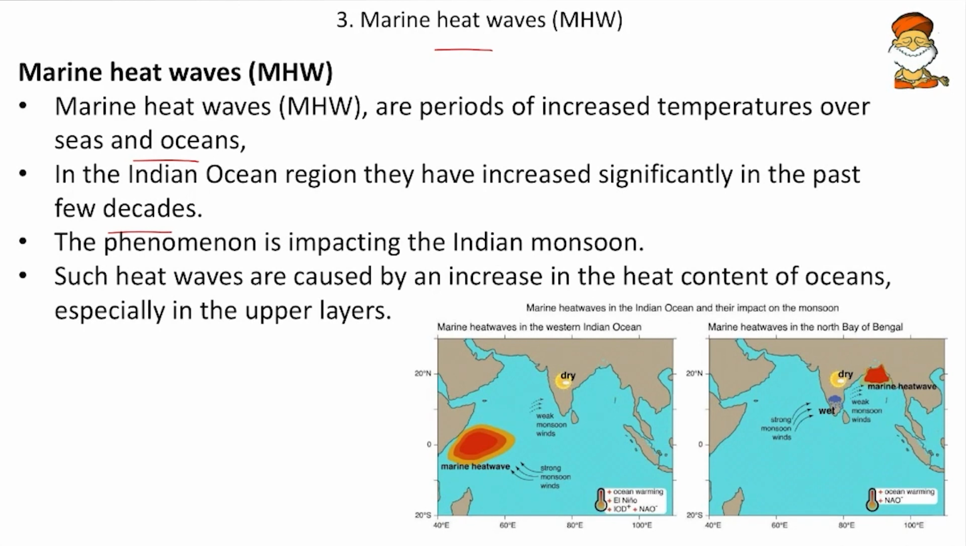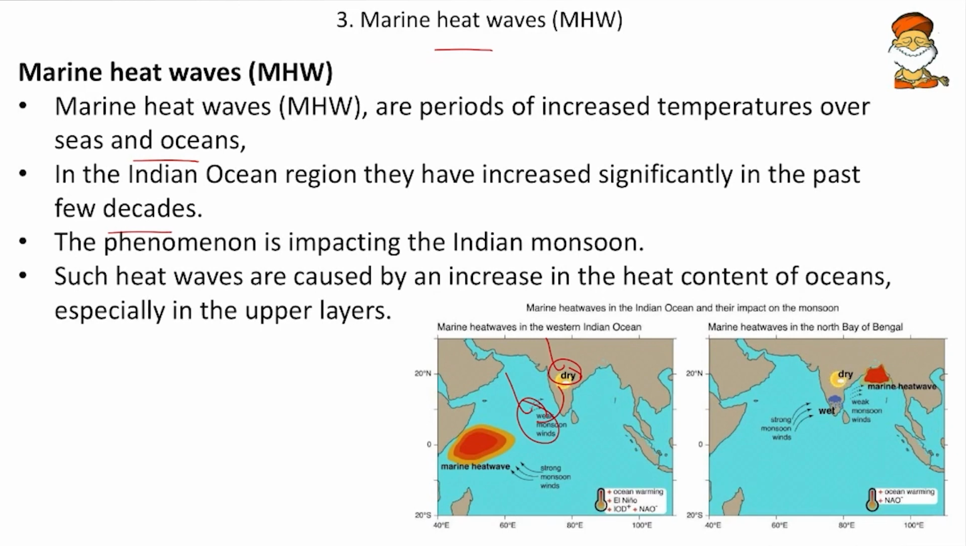Friends, we know that Indian monsoon will occur only when there is a heat contrast between the land and sea. So that means the land will be heated and the sea will be cold. But now if the sea is also heated, then there is no contrast and there is no movement of moisture-laden winds from the sea to the land. So no monsoon as well.